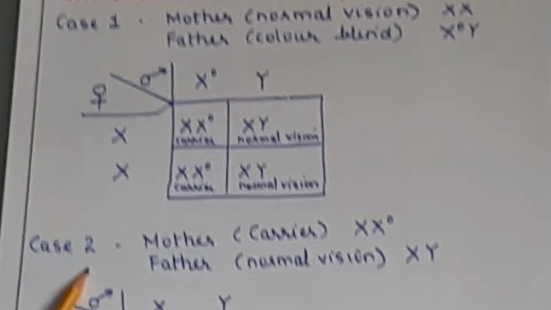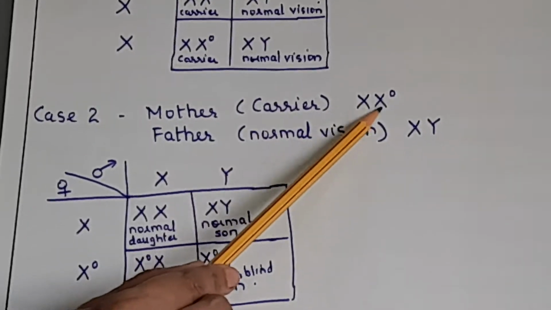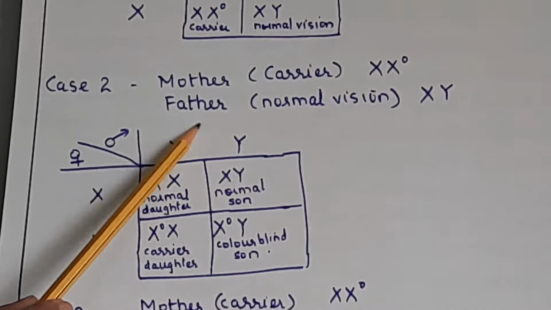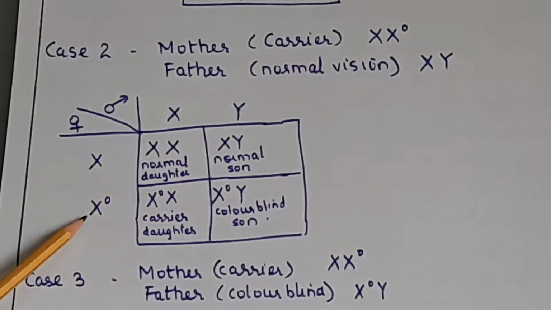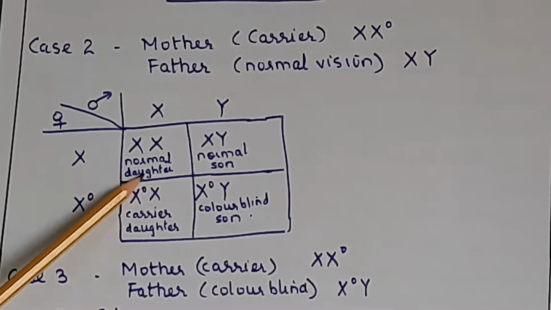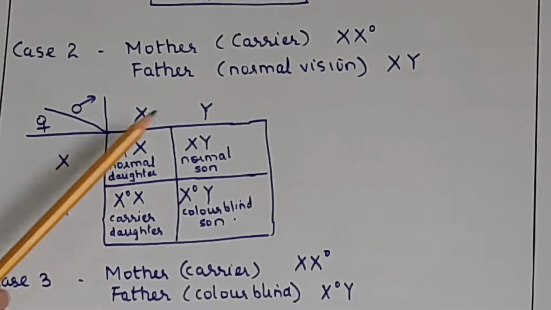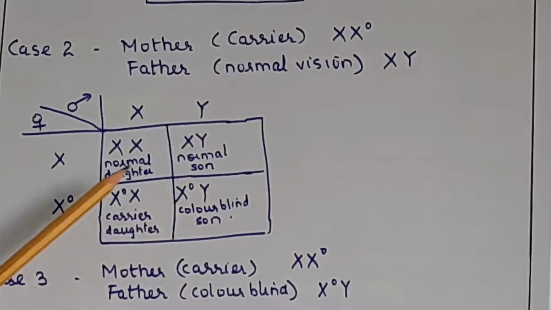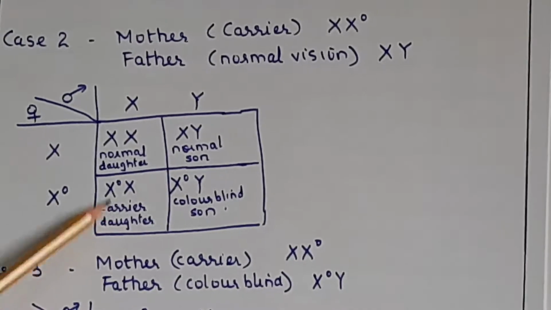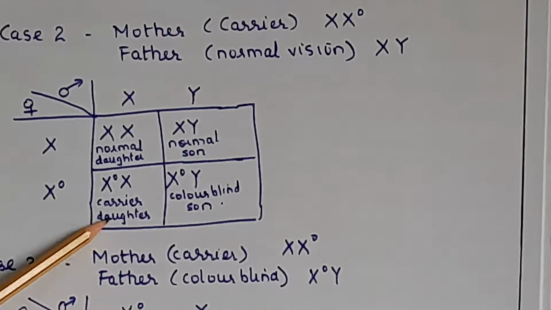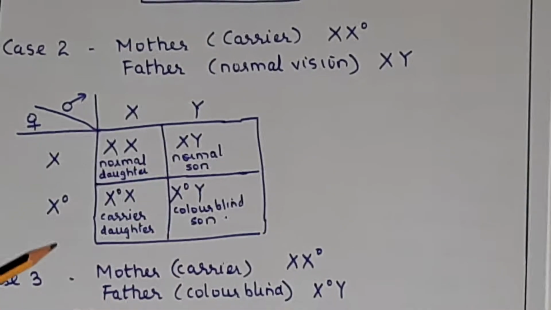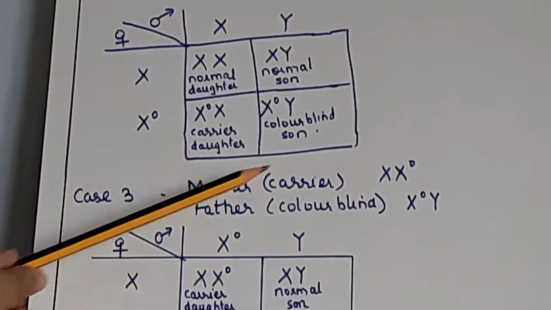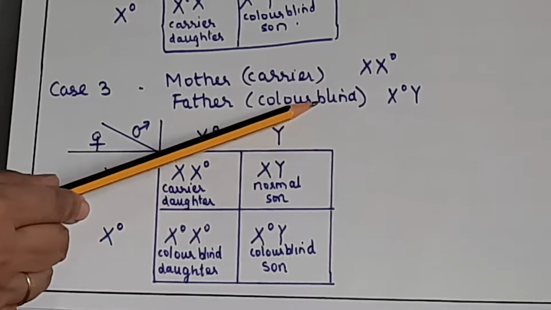Now case 2, mother is a carrier, means she will have that defective gene. Father has normal vision, XY. So again XY and X X dot. So XX normal vision, XY son who is having normal vision, X dot X daughter who is a carrier, X dot Y color blind son. Okay, clear?